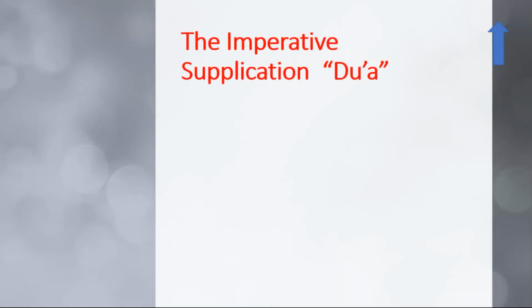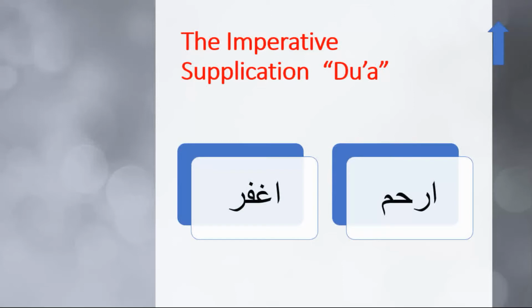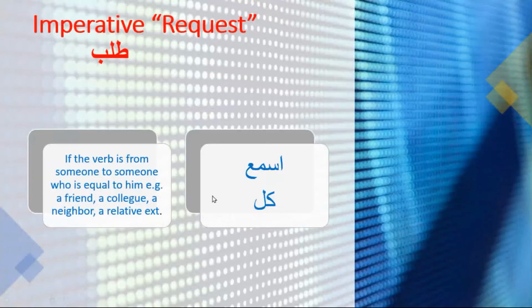Let's see an example of imperative supplication, or dua, like irham, اغفر. When we say to Allah irham, اغفر, we do not give an order or command to Allah, but it is a supplication. But the form of the verb is the same. Let's take an example of imperative request, talab. It is when the verb is from someone to someone who is equal to him, for example a friend, a colleague, a neighbor, a relative.